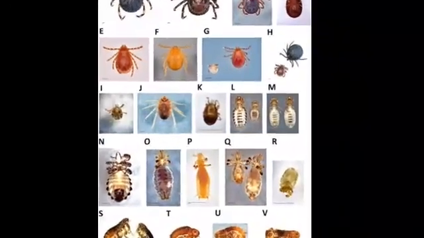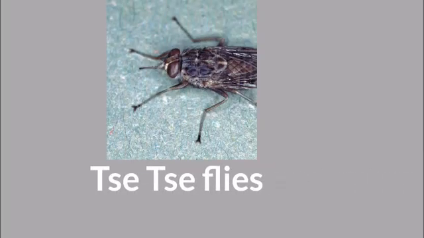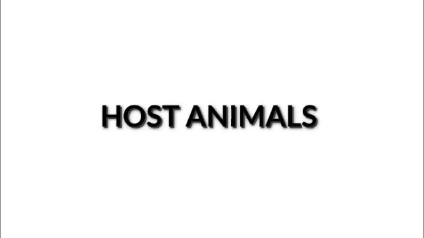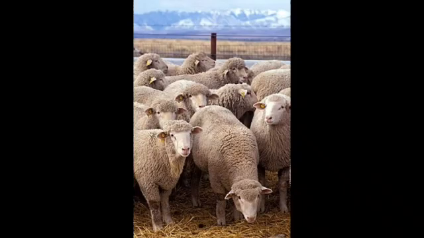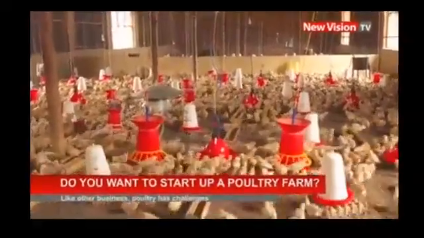Ectoparasites. They are parasites which live on or outside the body of an organism. Farm animal ectoparasites include ticks, lice, flies, tsetse flies, etc. The host animals are usually sheep, cattle, goats, and poultry.